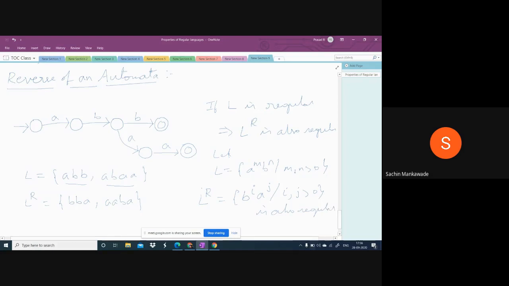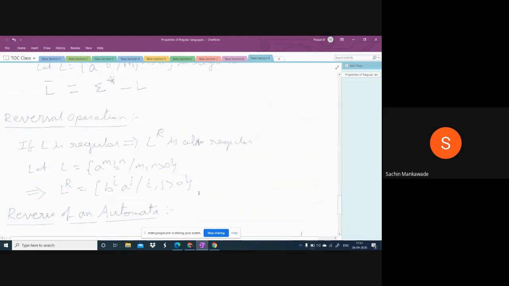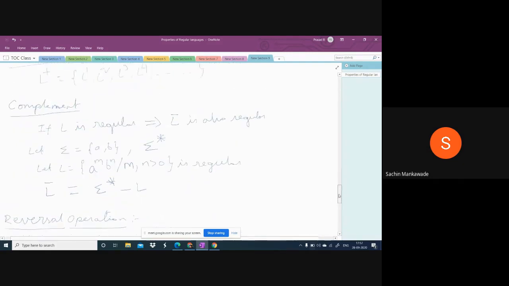Now, you know what is the reverse of a language. In the previous case here, I also wrote, if L is A power M, B power N, and M comma N greater than 0, this is regular, and its reverse is this one. This is also regular.